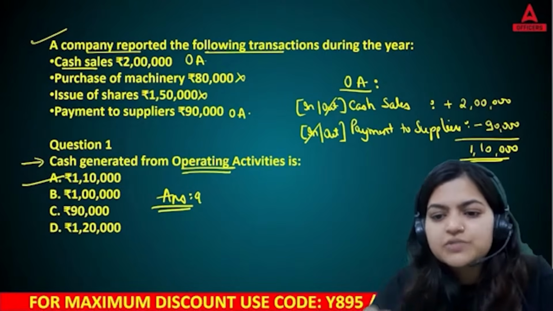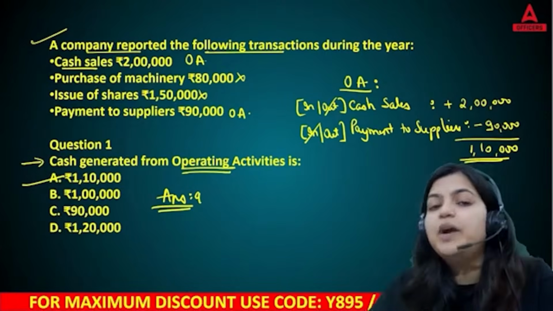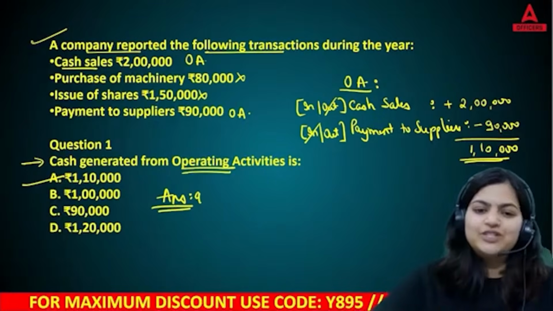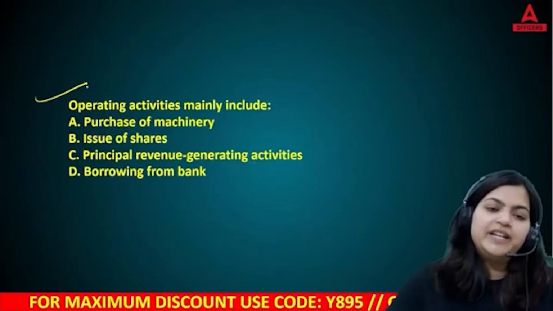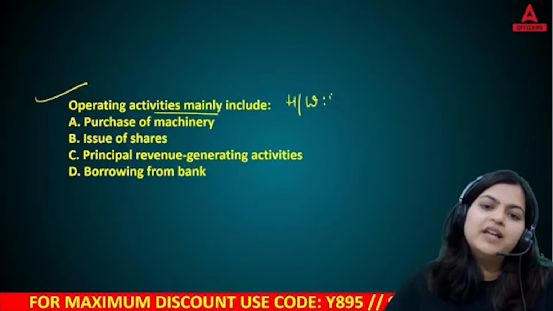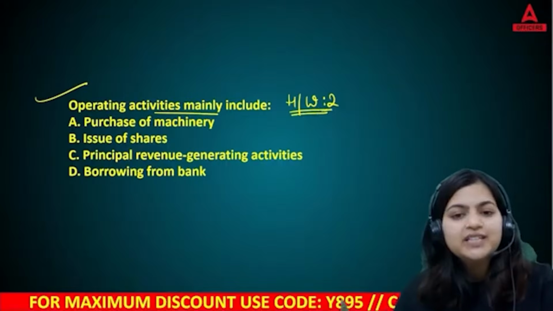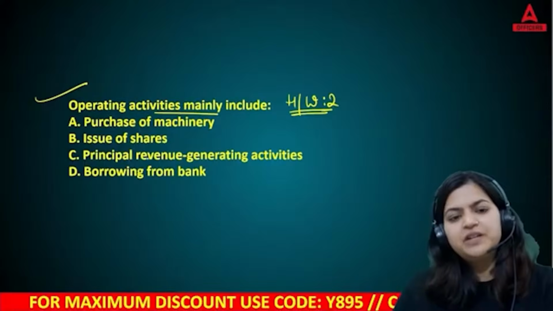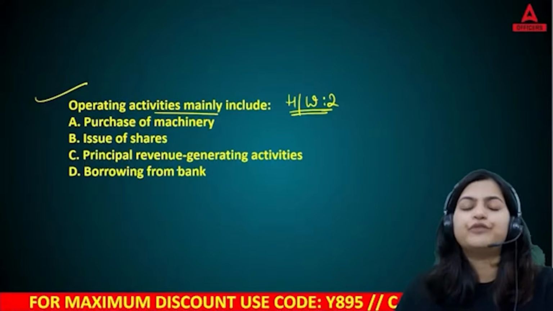You know the concept, you just need to apply it. And how smartly you apply it, that is all your JAIIB exam is about nowadays. Okay, chaliye. Next, operating activities mainly include. Okay, so this is your homework number 2. Let's see whether you can solve these two homework questions or not. Purchase of machinery, issue of shares, principal revenue generating activities, or borrowing from.